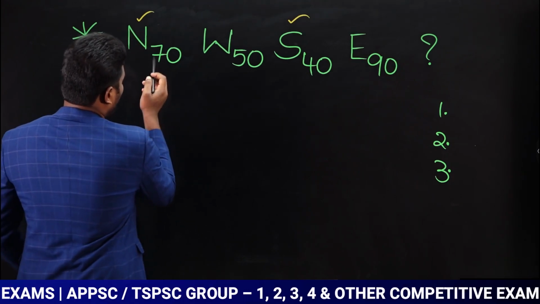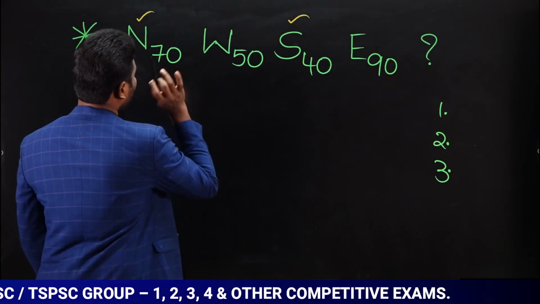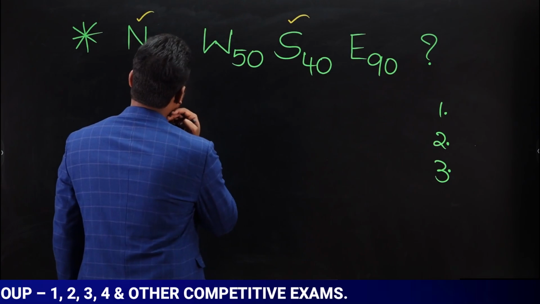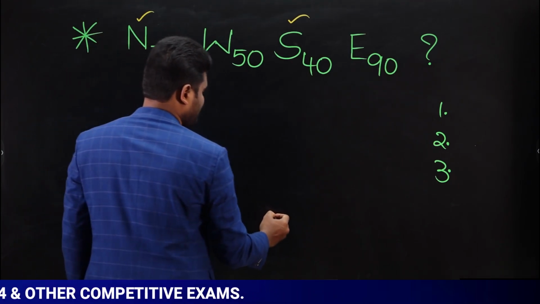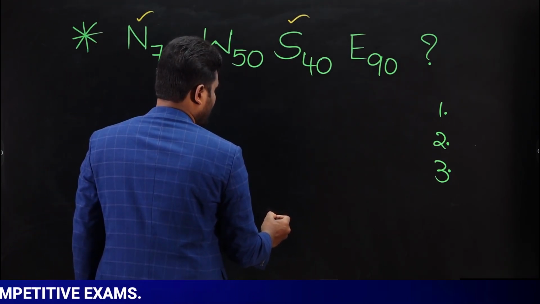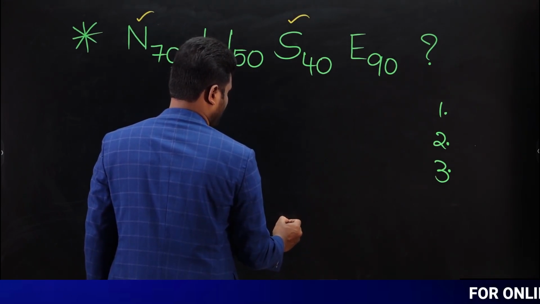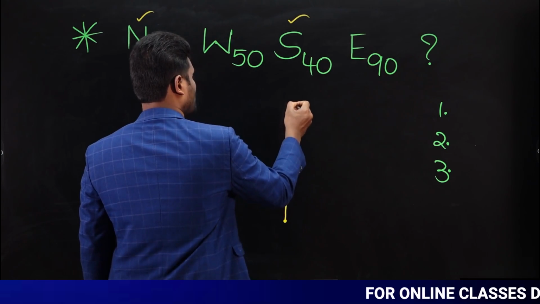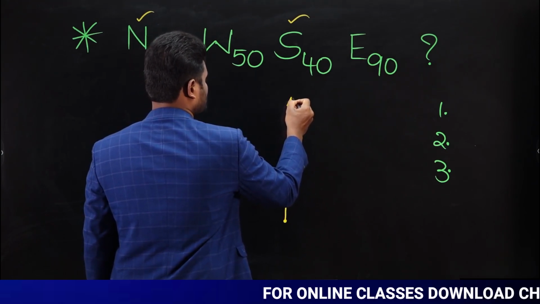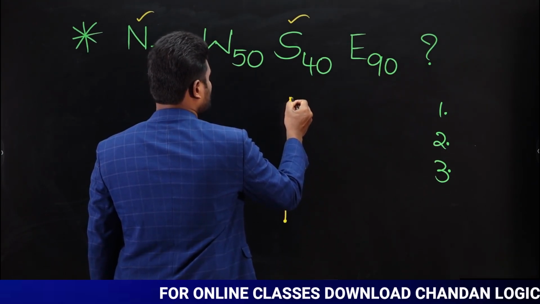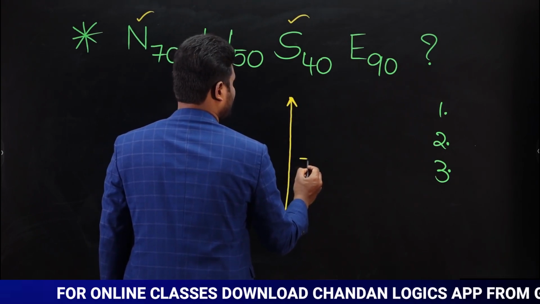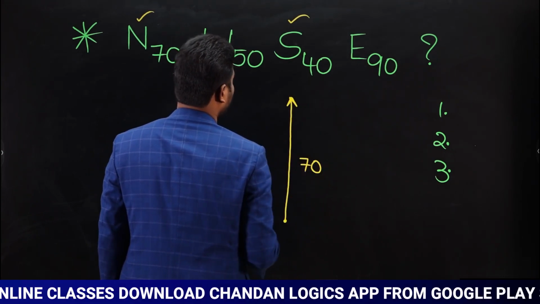Now observe here. What is the person doing? First he is traveling towards north, 70 meters. Let us say the person started at this point. Now he traveled towards north. How many meters? He traveled towards north 70 meters.